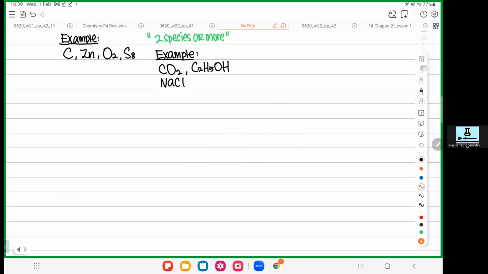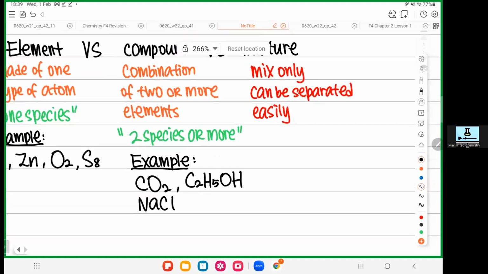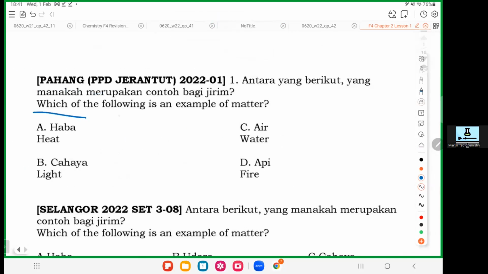Okay. So now the next thing that I'm going to do with you is this. It is very important for us to do good quality questions. Don't waste your time doing simple, lousy questions. So first one, which of the following is a matter? Remember, matter must occupy space and matter must have some mass. Very good. The answer is C. Very simple. Water has mass and water occupies space.